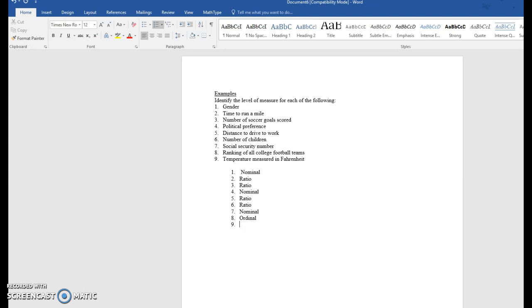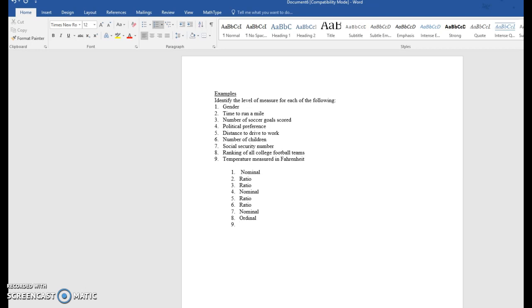All right, and then our last one, temperature measured in Fahrenheit. Well, let's think about 0 in this scenario. 0 degrees is not the absence of temperature. It is simply a point that has to do with the freezing value of water, when water freezes.